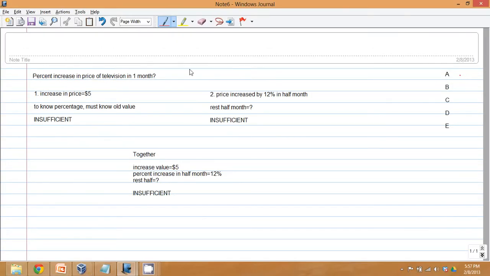Okay, this is how we would go about solving this particular problem. What we're asked for is the percentage increase in the price of the television.